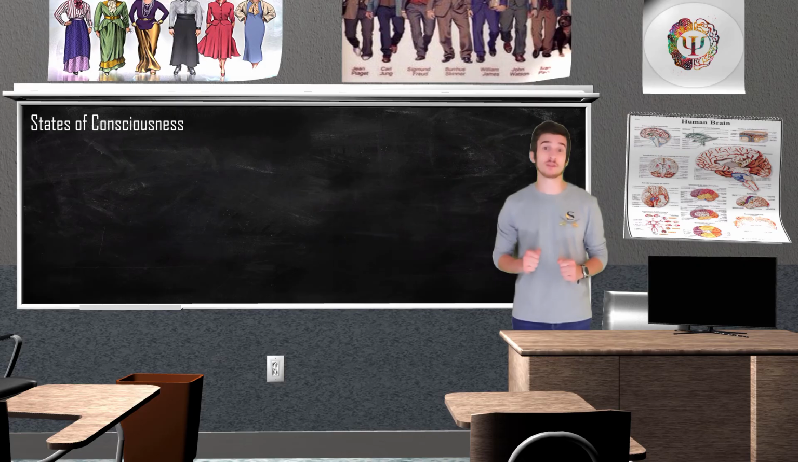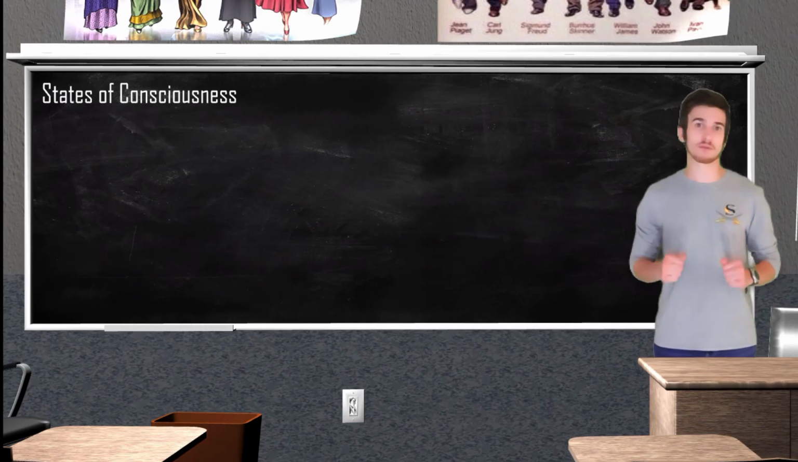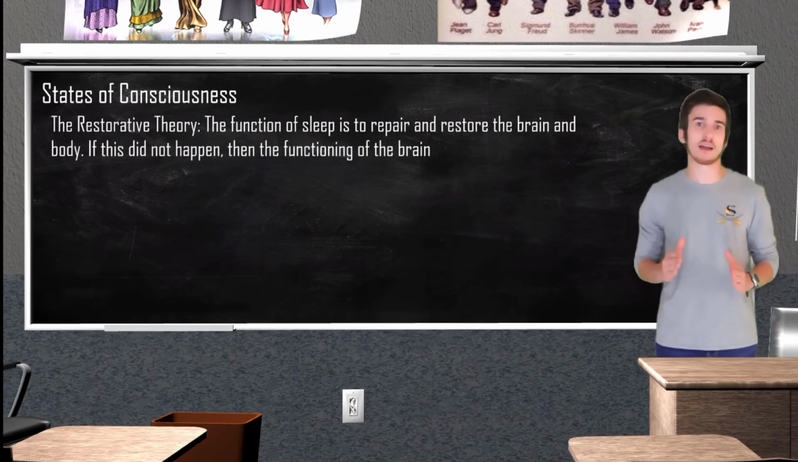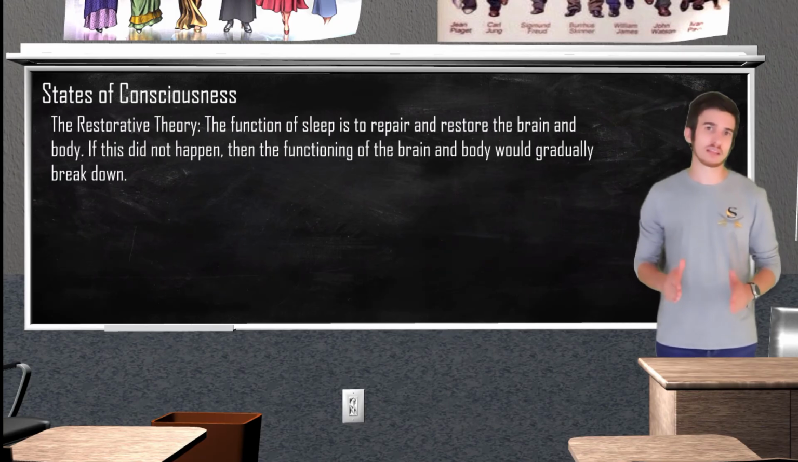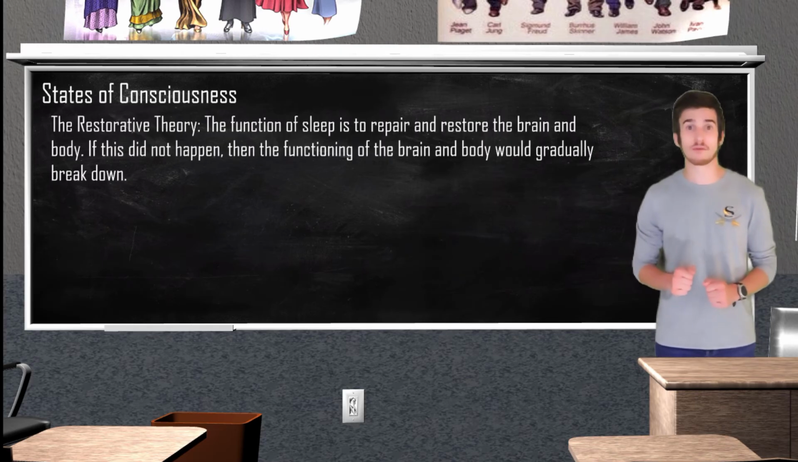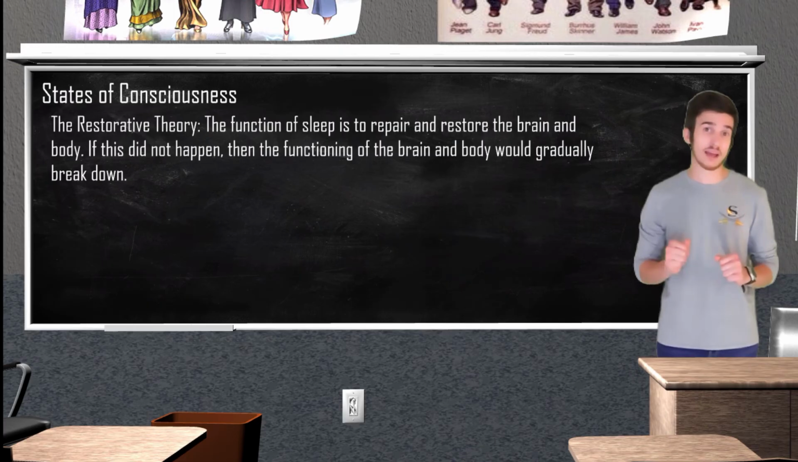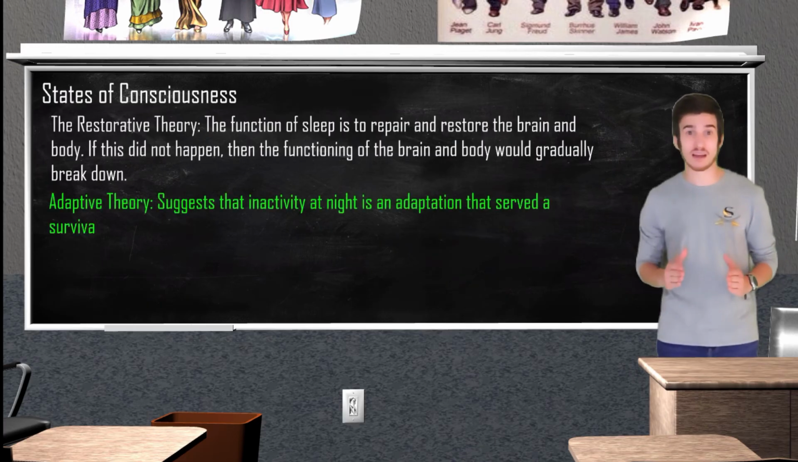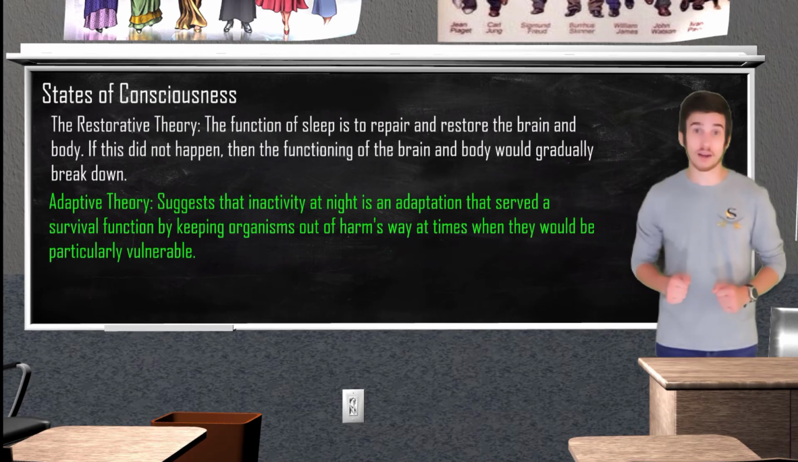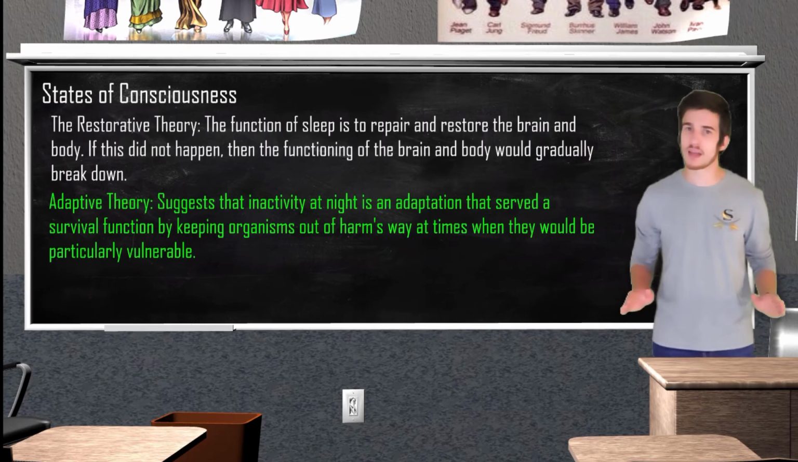Scientists theorize two major reasons for why we sleep: the restorative theory and the adaptive theory. The restorative theory is exactly what it sounds like. It states that we sleep so we can repair both our body and brain. This theory states that if we did not receive a sufficient amount of sleep, our body would eventually break down. The adaptive theory basically states that we sleep at night because at night we are more vulnerable to predators. This kept our caveman ancestors out of harm's way.